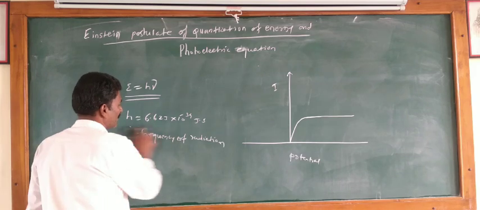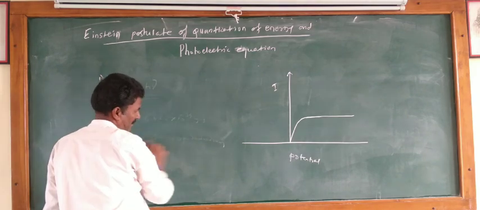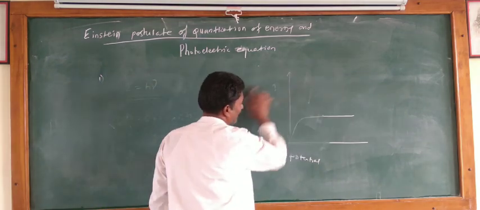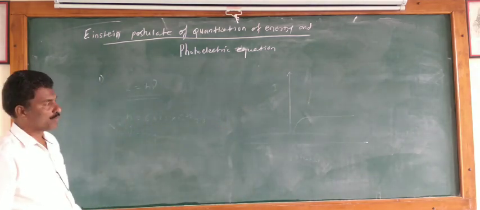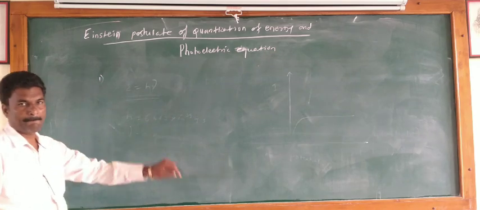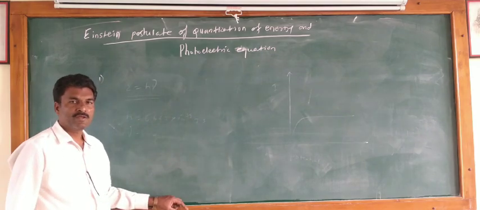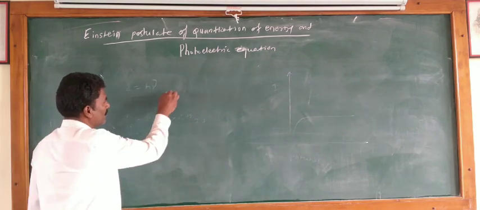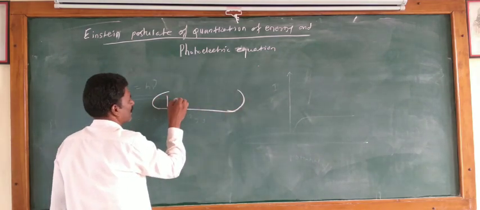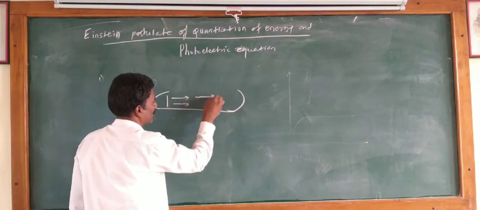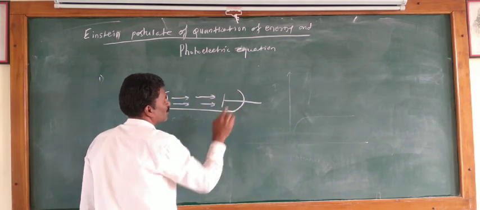The electrons emitted from the emitter plate go to the collector. Here in the last lecture we saw this is the emitter, and electrons are emitted from the emitter plate and go to the collector.